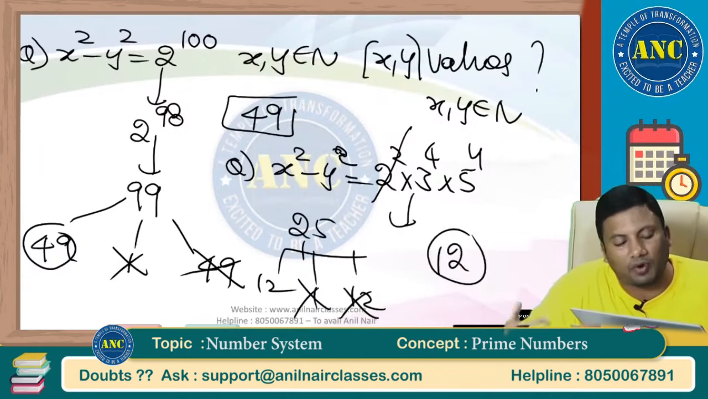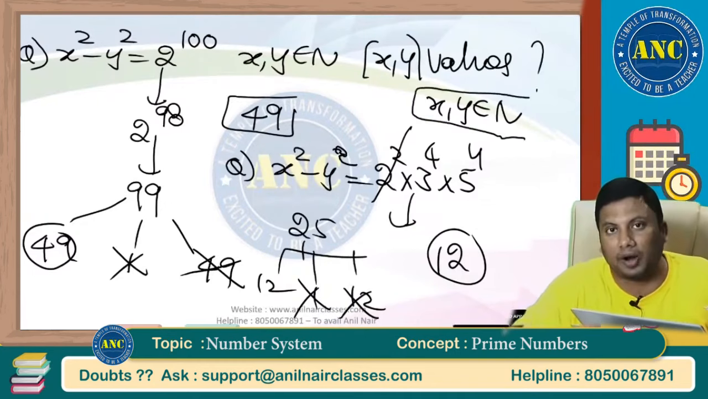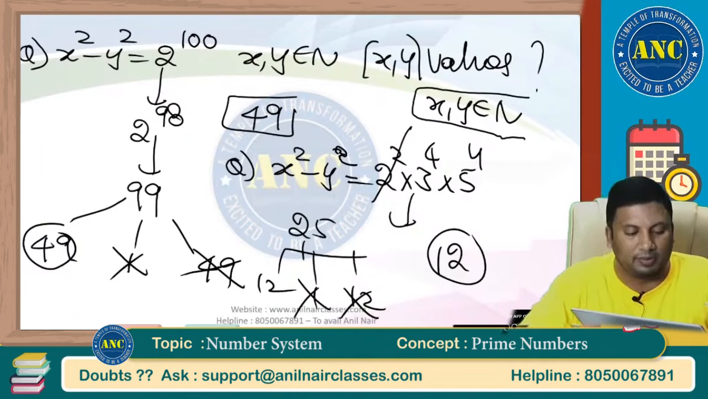Hey Anil sir, why did you take x and y as natural numbers in all the problems? There is a reason behind it, beta. I hope the idea is clear.